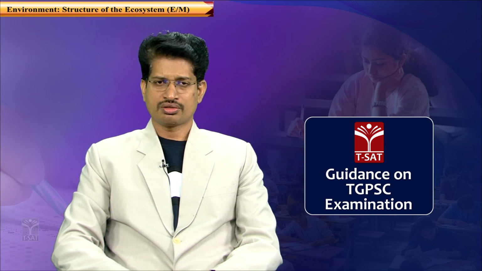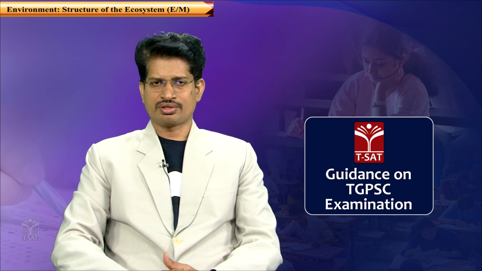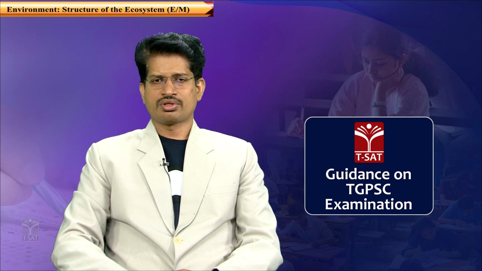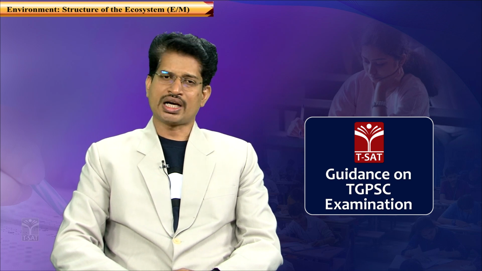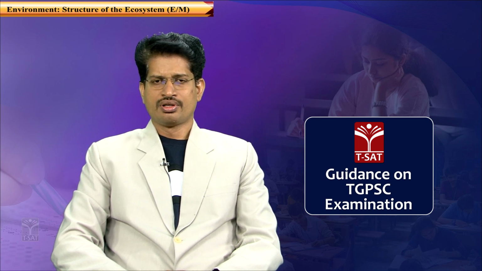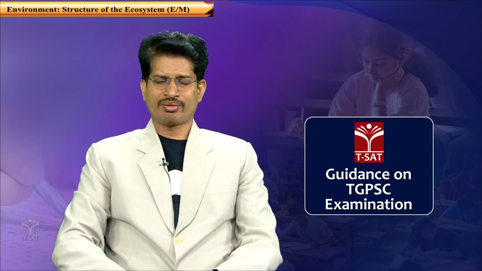The limitation is, as you have observed in the pyramid shape, which is tapering, that the biomass and the energy in a trophic level gradually reduce. The reason behind it is entropy. Entropy is the energy being consumed by a trophic level for its maintenance. Because the energy is being used for the maintenance of the ecosystem, the amount of biomass decreases from trophic level to trophic level, at the higher trophic levels.